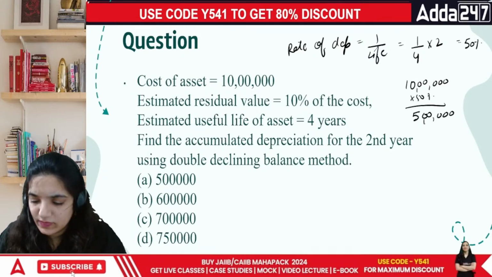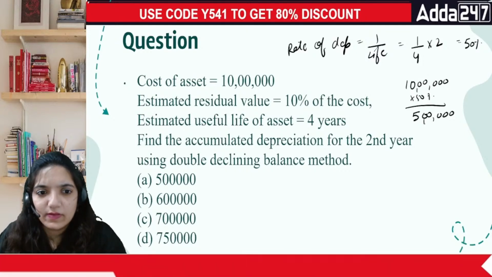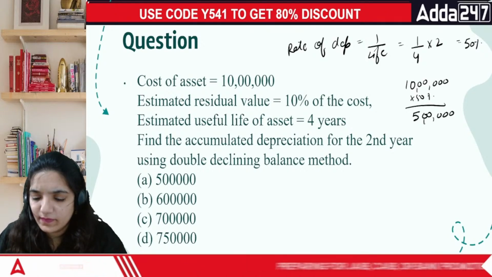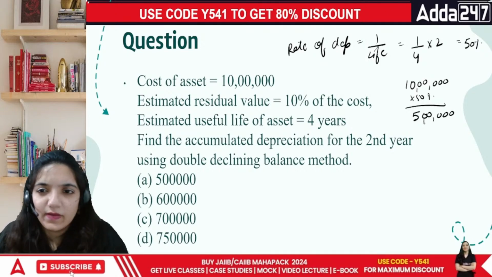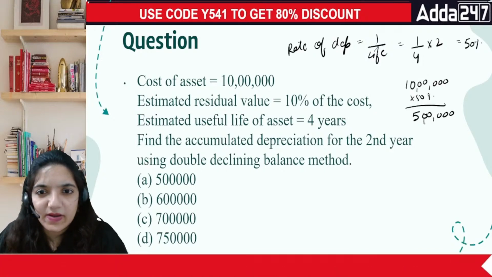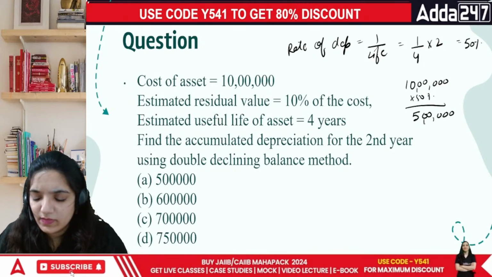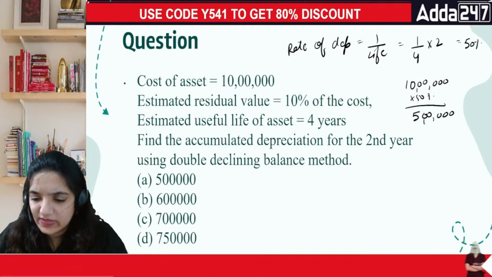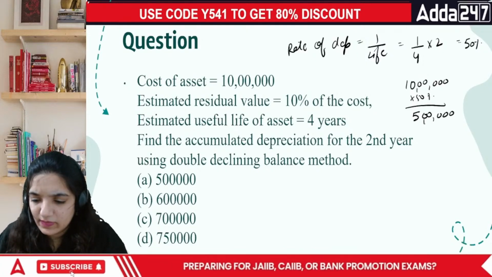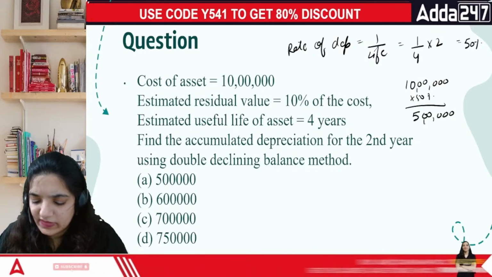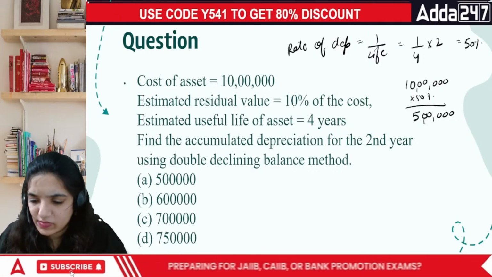And second part is there in terms of second year. So it's gonna be minus 10 lakh, 4 lakh 50. There's some issue with this question. I think the correct answer is not added in this area.